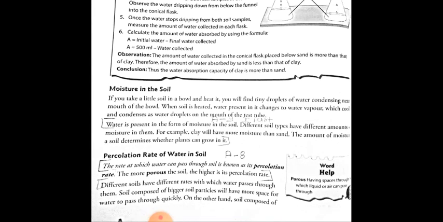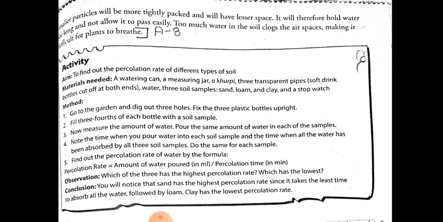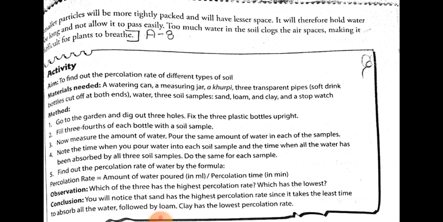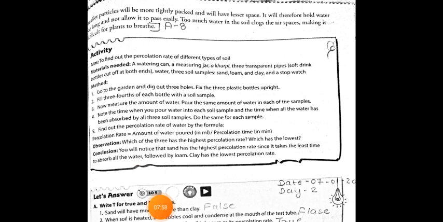Sandy soil has bigger particles, so it easily allows water to pass through, whereas clay soil, which has fine particles, allows very little water to pass through it.